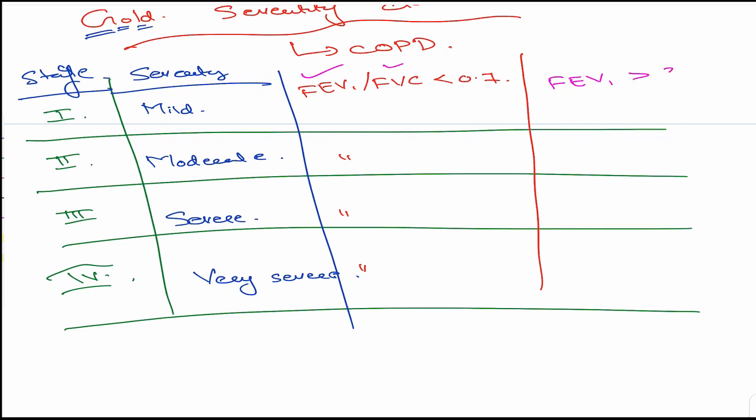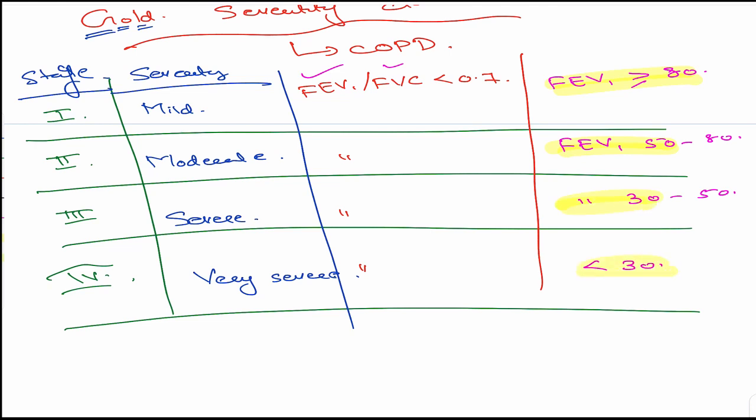So if FEV1 is greater than or equal to 80, it is mild. Now if FEV1 is between 50 and 80, it is moderate. Okay. Now if it is between 30 and 50, it is severe, and finally if it is less than 30 it is very severe. So what is really important is FEV1 greater than 80, FEV1 greater than or equal to 50, greater than or equal to 30, less than 30.